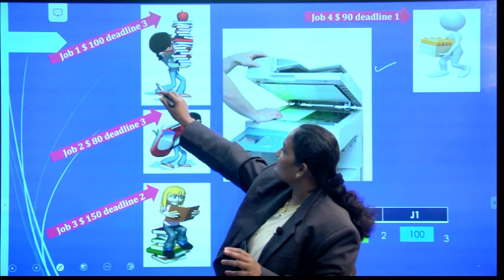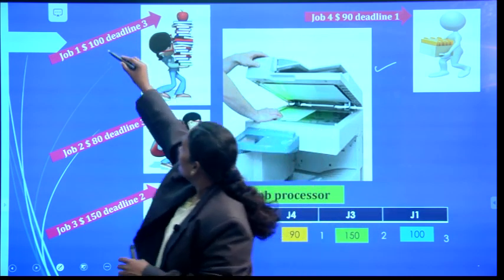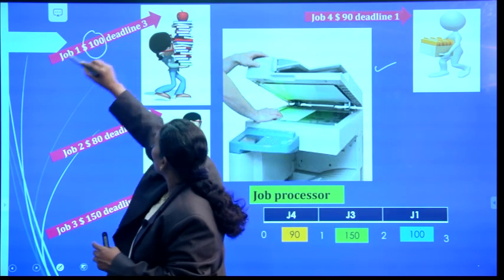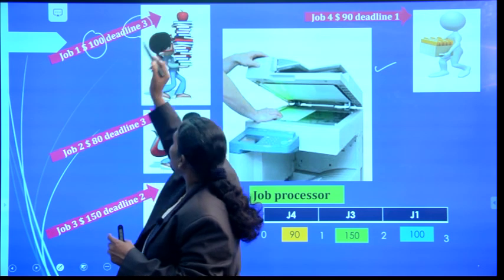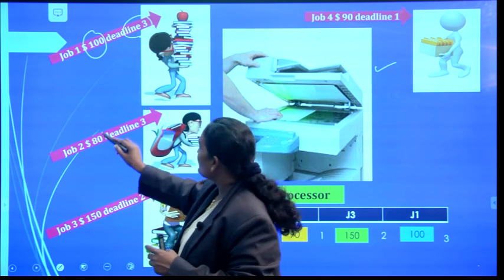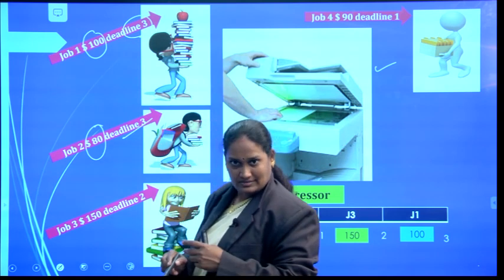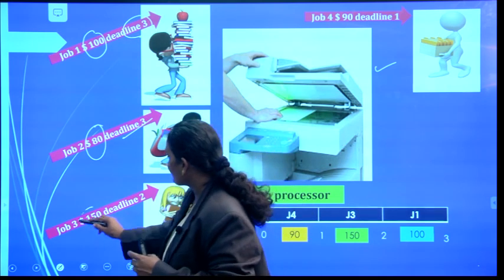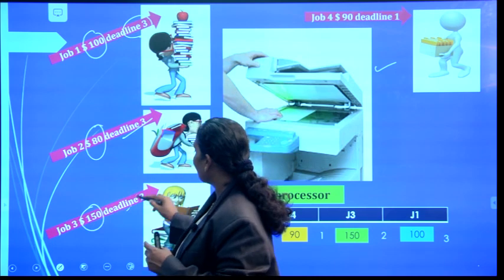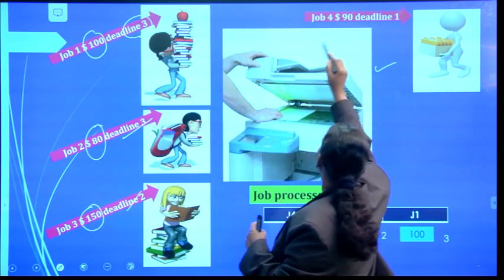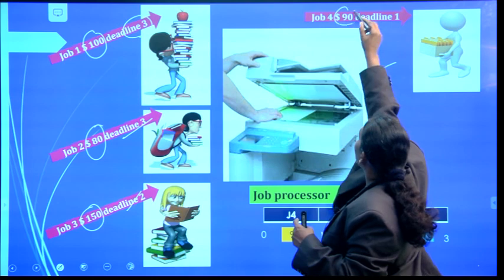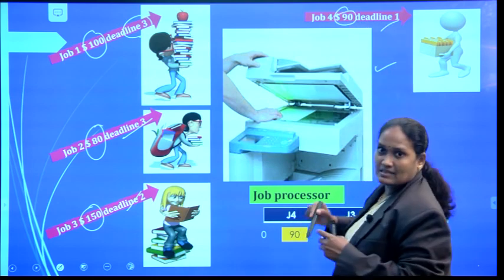Job 1 has a profit of $100 and a deadline of 3. Job 2 has a profit of $80 and its deadline is also 3. Job 3 has a profit of $150 and its deadline is 2. Job 4 has a profit of $90 and a deadline of 1.